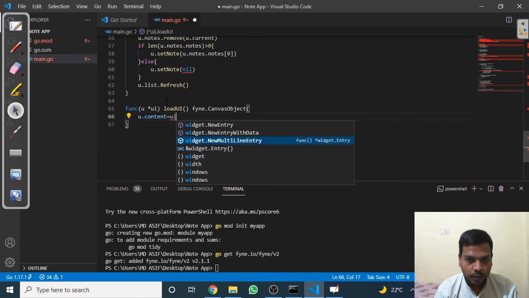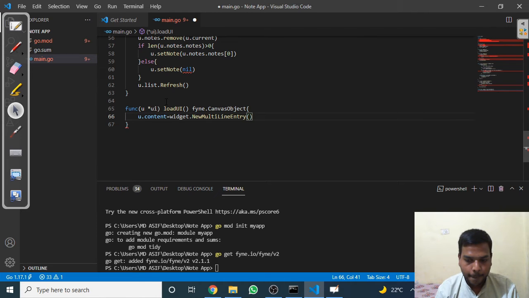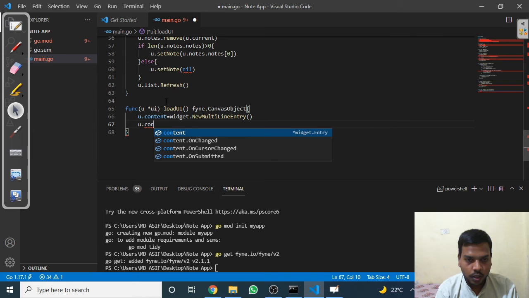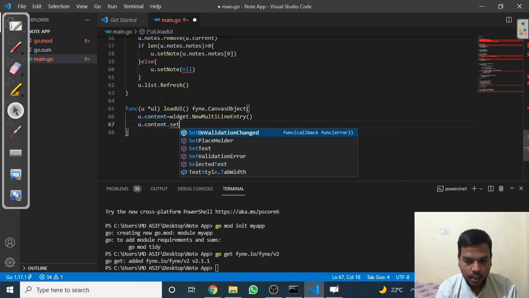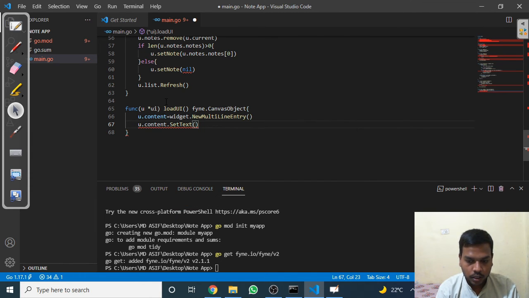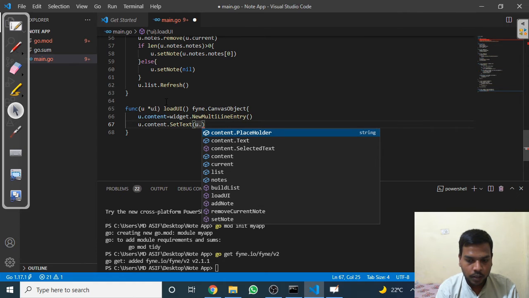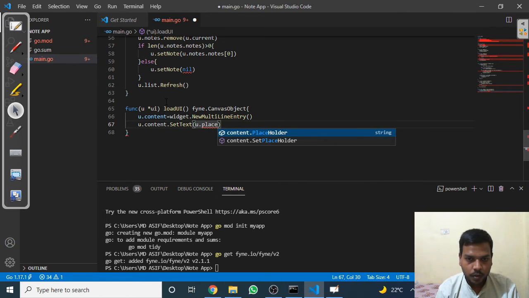Okay, if it is visible, and then u.content.set text, whatever is in the first line, placeholder content, or u.placeholder content. As we wrote above, placeholder content. Yeah, this is written in the above definition, right?